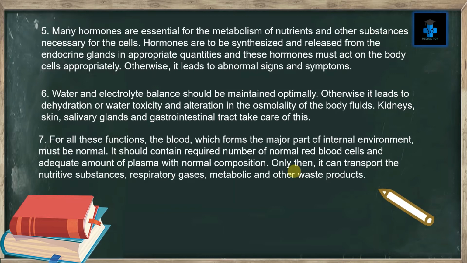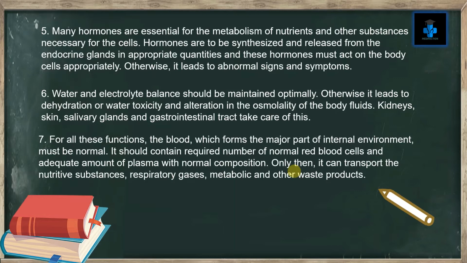Number 6. Water and electrolyte balance should be maintained optimally. Otherwise, it leads to dehydration or even water toxicity and alteration in the osmolarity of body fluids. Kidneys, skin, salivary glands, and gastrointestinal tract take care of this.